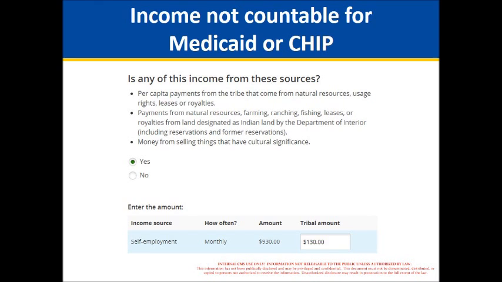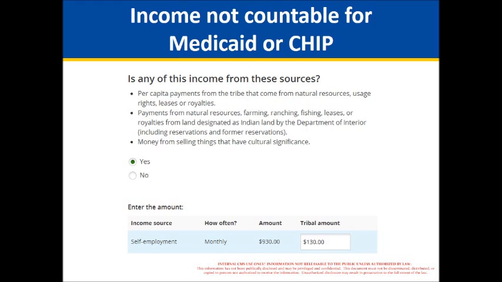And it says per capita payments from the tribe that come from natural resources, usage rights, leases, or royalties; payments from natural resources, farming, ranching, fishing, leases, or royalties from the land designated as Indian land by the Department of the Interior, including reservations and former reservations; and money from selling things that have cultural significance.